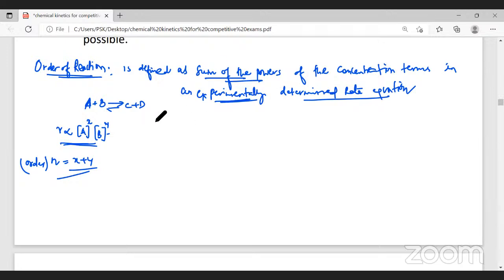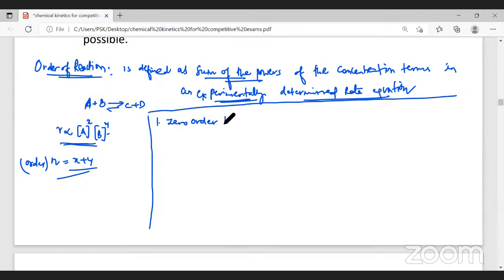Now we have different types of orders to be learned. The first one is zero order reaction. So we understand by the name itself, the order can be zero.